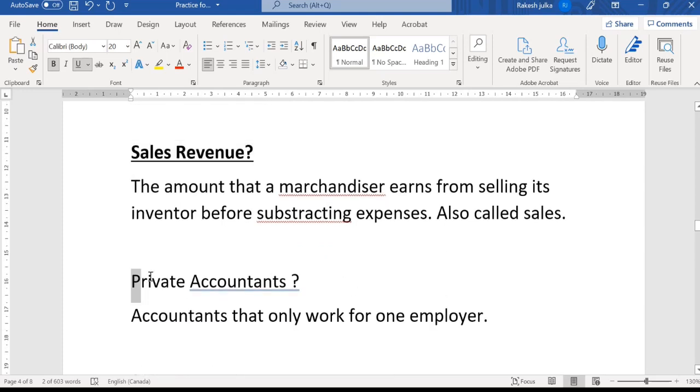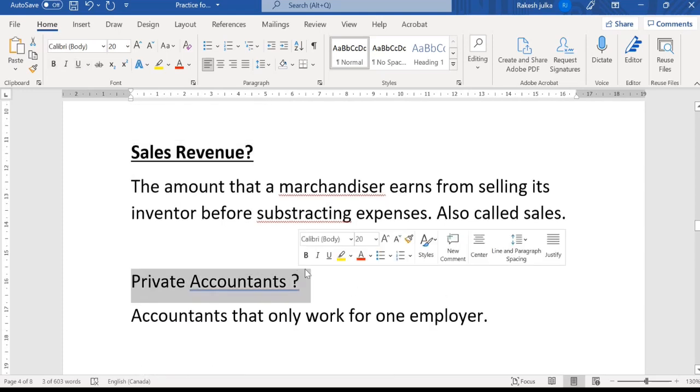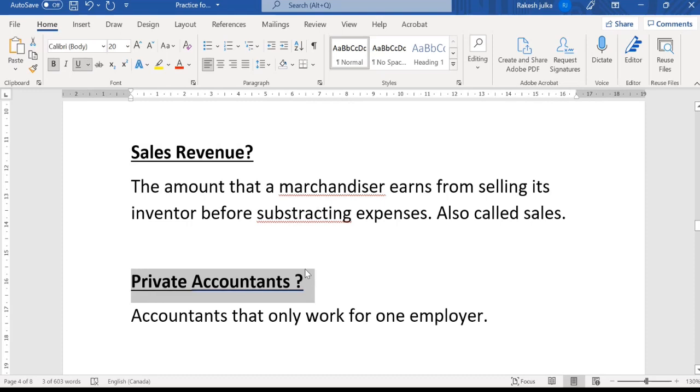Okay, so if we talk about the private accountant, that is an accountant that only works for one employer. So that is known as a private accountant.